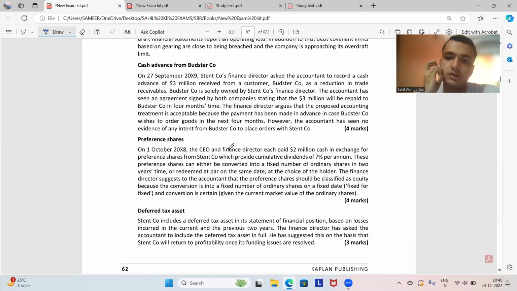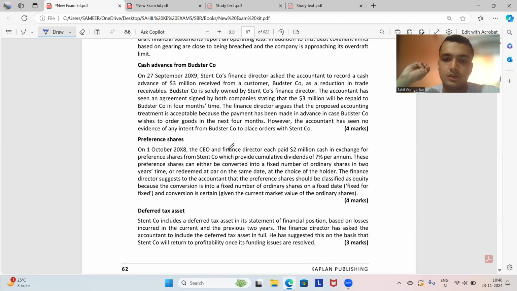If the finance director showcases the preference shares entirely as equity, then it won't be a fair presentation in accordance with IAS 32 Financial Instruments: Presentation, as IAS 32 requires a split to be made between liability and equity.